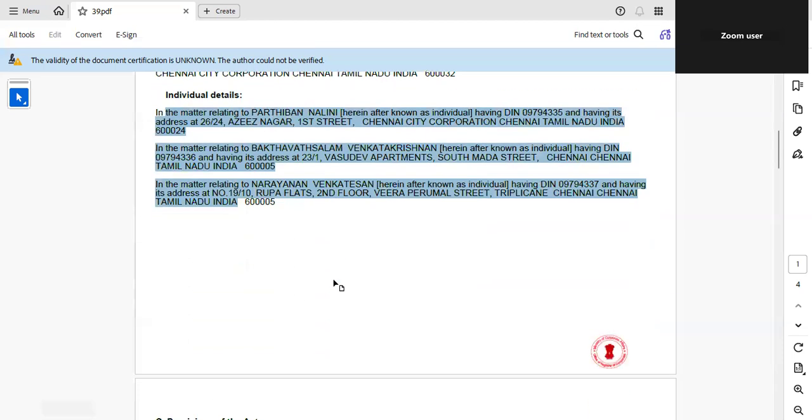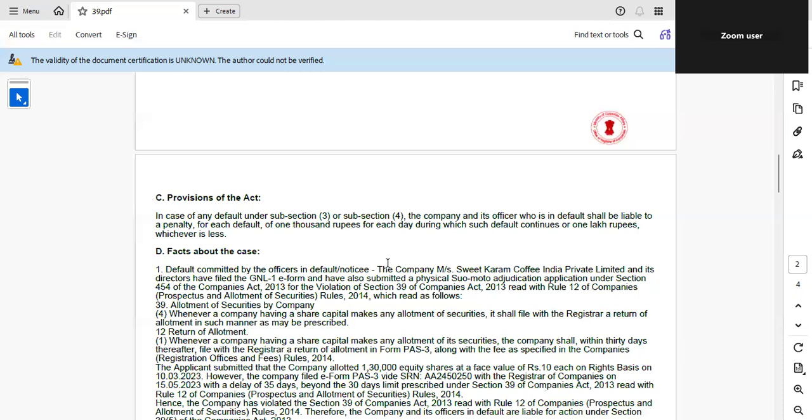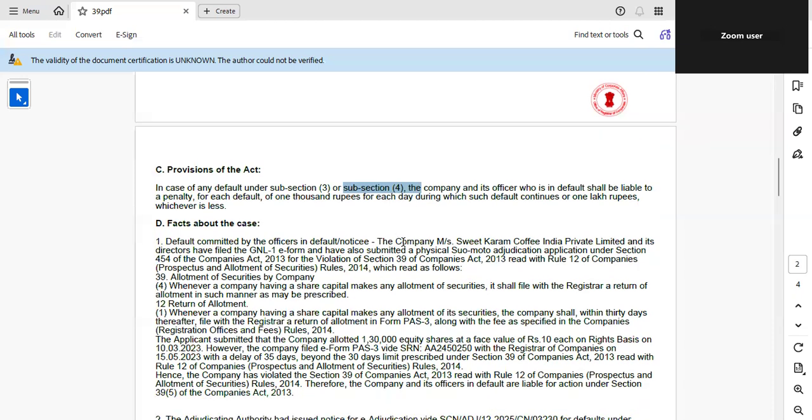Legal provision. If you see Section 39 of the Companies Act, which deals with allotment of securities by a company. Subsection 4: whenever a company having a share capital allots securities, it must file a return of allotment with ROC in the prescribed form, PAS 3, return of allotment.